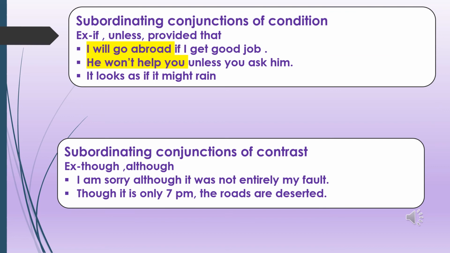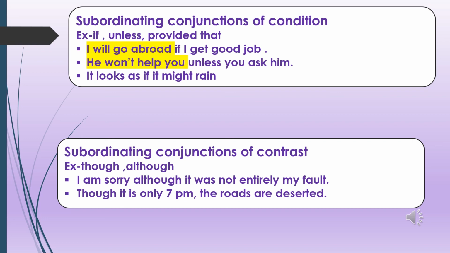Now we have subordinating conjunctions of condition, that is if and unless, used to show the condition. There is a difference between if and unless. Okay, if shows some condition, that is provided that, whereas unless is used to show except if, except not. It is used in that kind of statements. For example, I will win the game unless my racket breaks. So here it is like if my racket does not break. In that sense I have used unless. Okay, unless is the conjunction that is used to connect these two clauses.